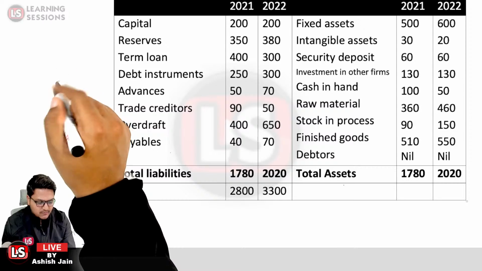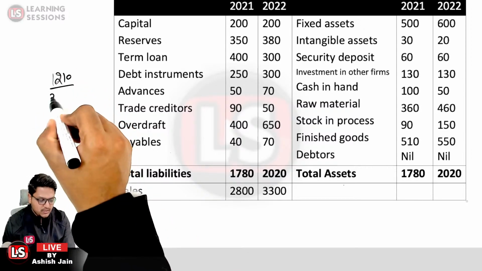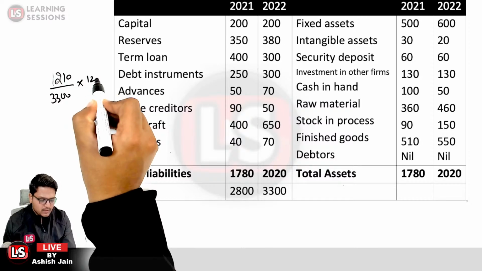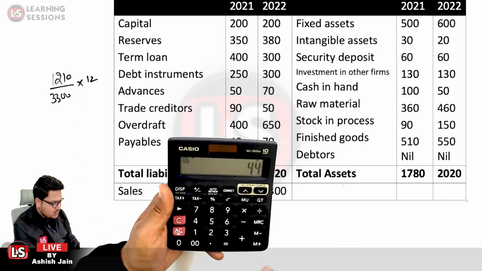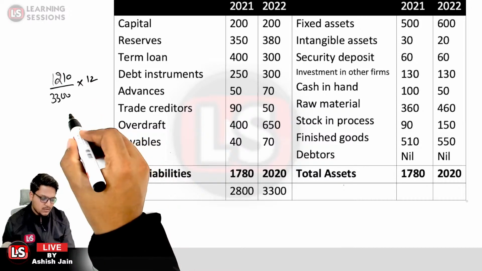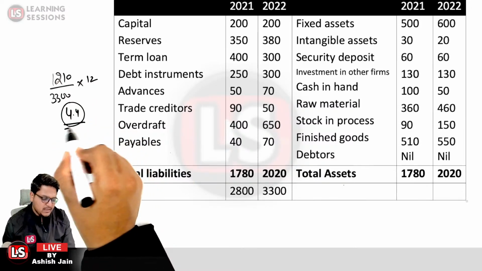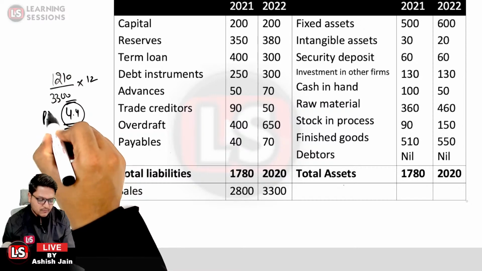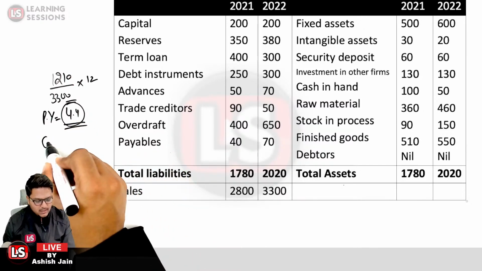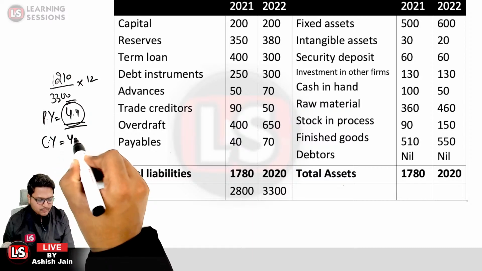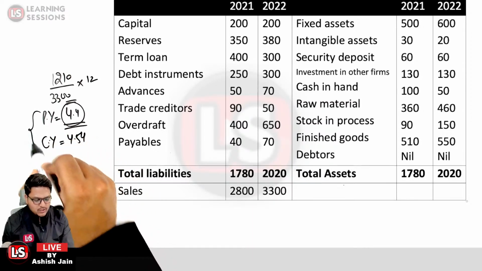So current assets are 1210, divided by the sales in the next year, which is 3300, multiplied by 12. So 1210 multiplied by 12 divided by 3300 is equal to 4.4. So the working capital cycle, operating cycle, for the projected year is 4.4, and for the current year it was 4.54. Okay, so which one would be better out of these two?